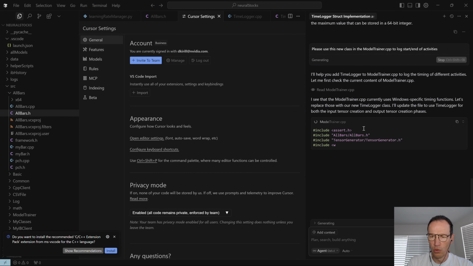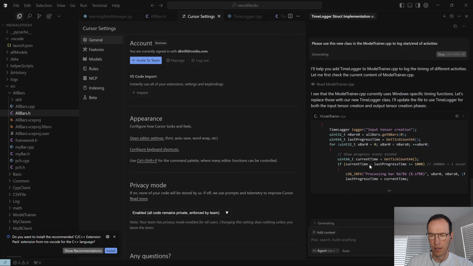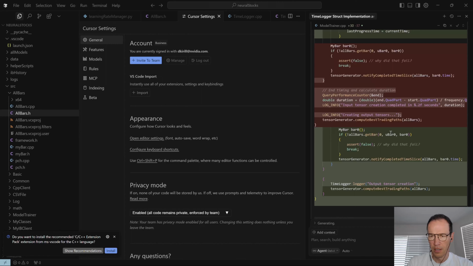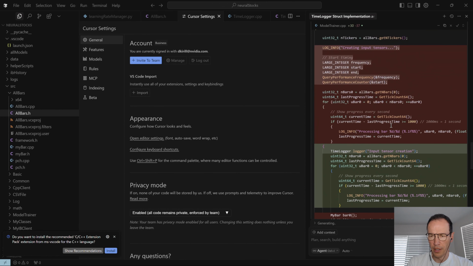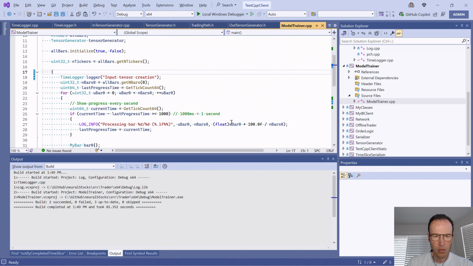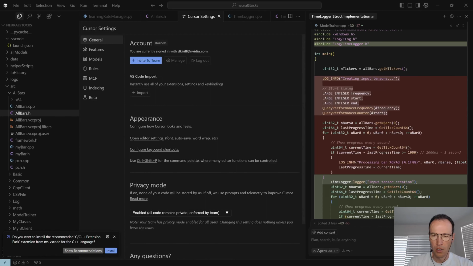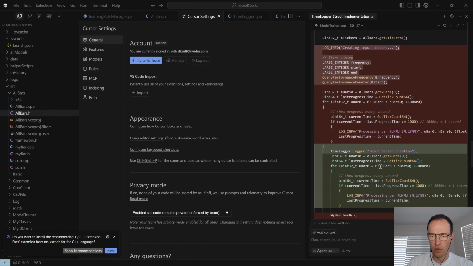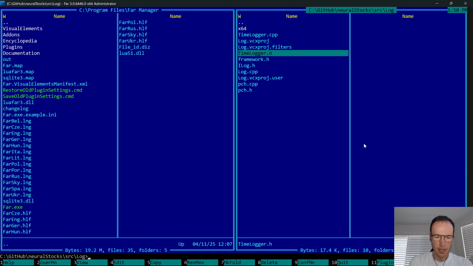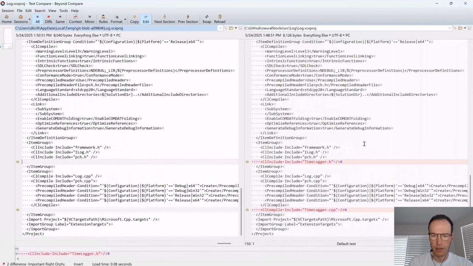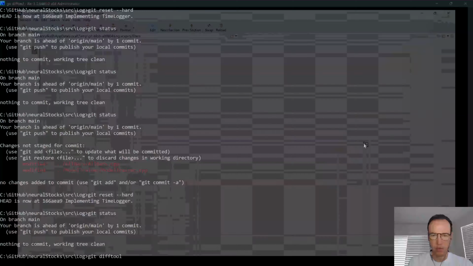Let's see what it will do. Ooh, I don't like it. There are so many changes. Or maybe it's not that many changes. It has just shifted the code to the right. That's why it's all green and red here. If we use beyond compare, it will probably be better. So let's see what it did.